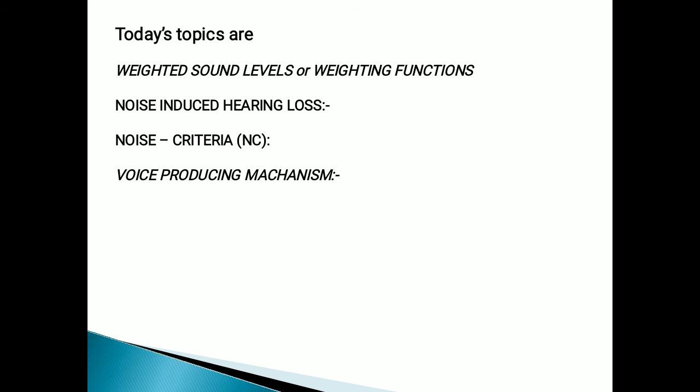After that, we studied noise-induced hearing loss, meaning what happens if we listen to extreme sound signals. That can lead to hearing loss, which can occur in two ways. One is trauma, the second one is chronic.